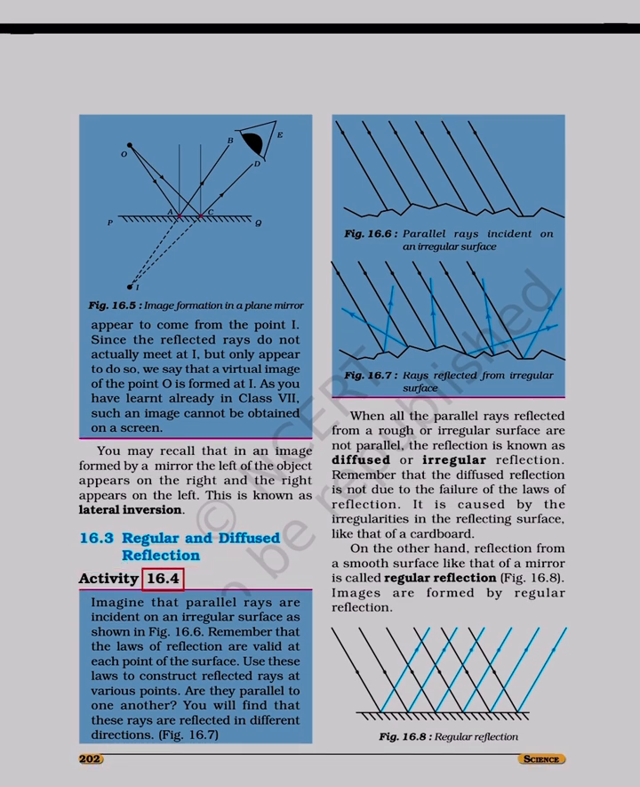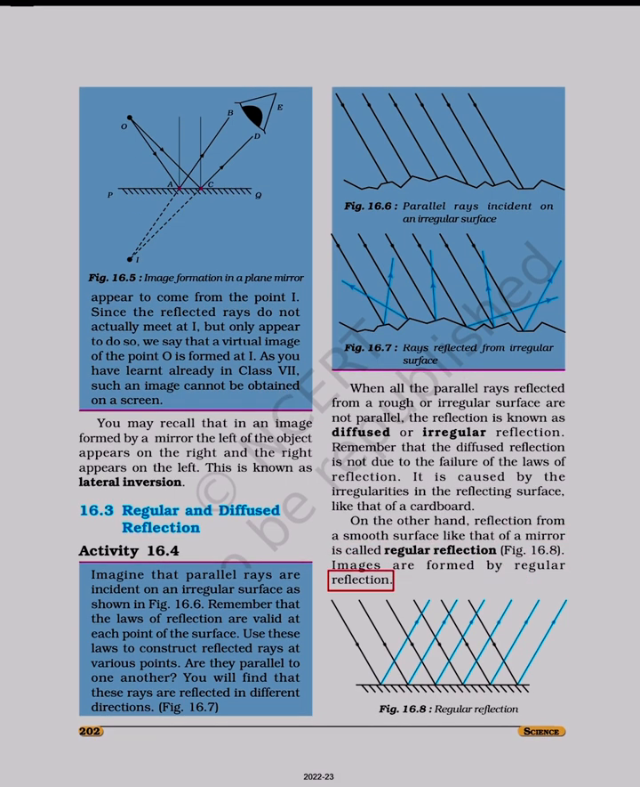Activity 16.4. When all the parallel rays reflected from a rough or irregular surface are not parallel, the reflection is known as diffused or irregular reflection. Remember that the diffused reflection is not due to the failure of the laws of reflection. It is caused by the irregularities in the reflecting surface, like that of a cardboard. On the other hand, reflection from a smooth surface like that of a mirror is called regular reflection. Figure 16.8. Images are formed by regular reflection.